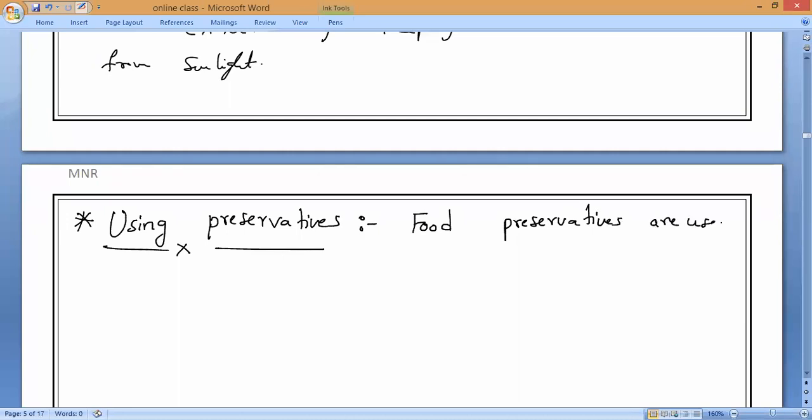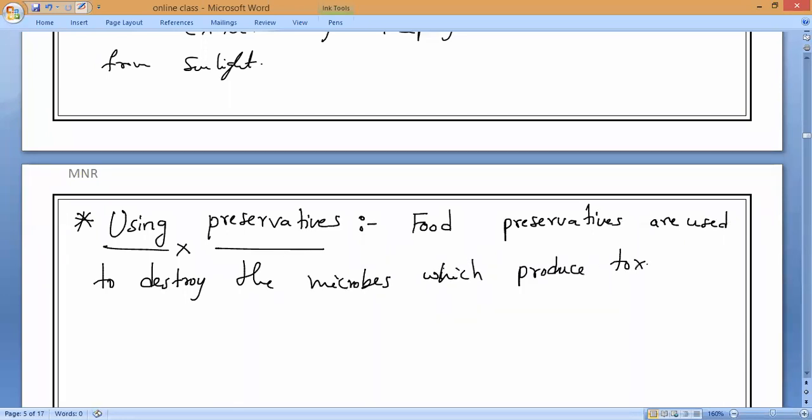are used to destroy the microbes, meaning microorganisms which produce what? Toxins. Do you understand? Which produce toxins. What do you mean by toxins? Anybody? Toxins means poisons, harmful substances. So that it will prevent rancidity. That is what you have to remember. So this is the third prevention method of rancidity.